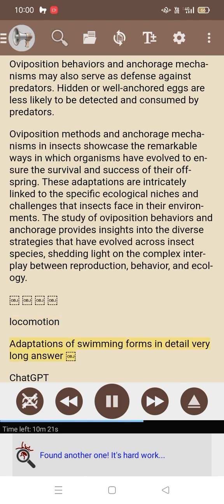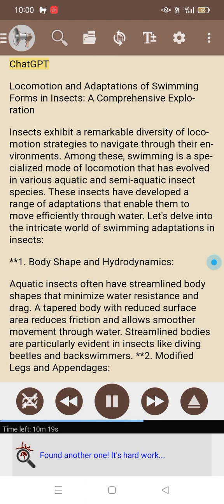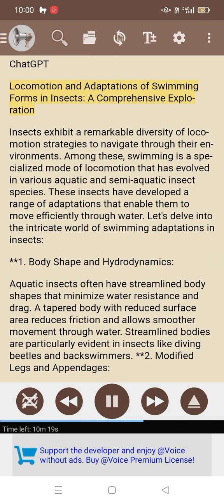Locomotion. Adaptations of swimming forms in detail. Locomotion and adaptations of swimming forms in insects, a comprehensive exploration. Insects exhibit a remarkable diversity of locomotion strategies to navigate through their environments. Among these, swimming is a specialized mode of locomotion that has evolved in various aquatic and semi-aquatic insect species. These insects have developed a range of adaptations that enable them to move efficiently through water. Let's delve into the intricate world of swimming adaptations in insects.